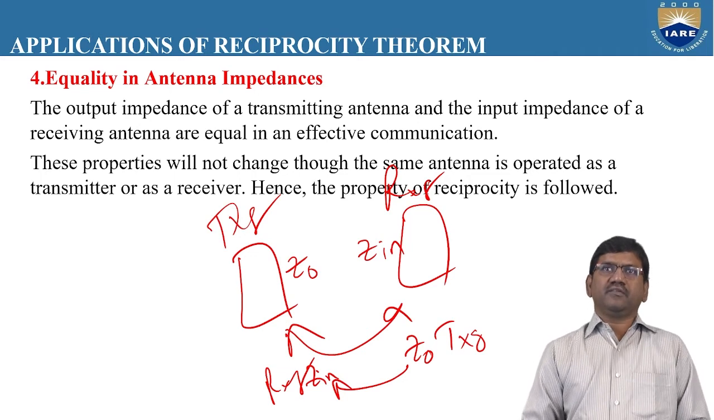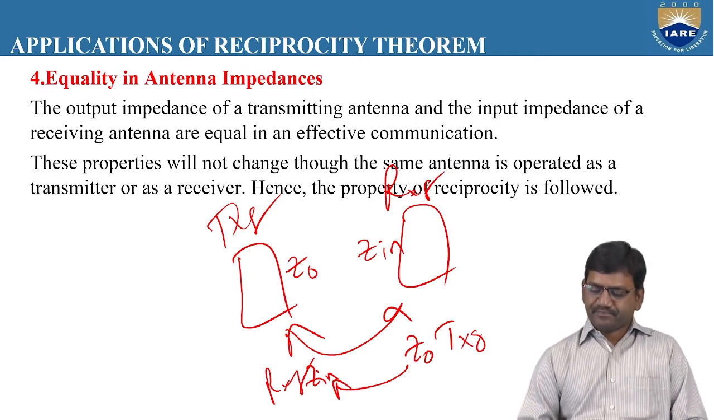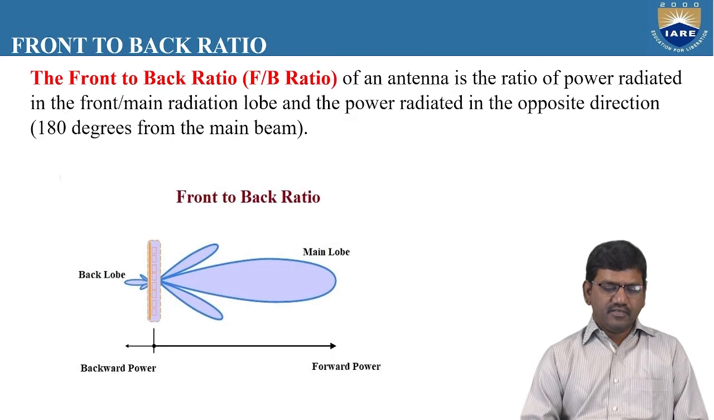So these are the applications of the reciprocity theorem. That means equality in antenna impedances, equality in directional patterns, equality in effective length, and equality of directivities. So these are the 4 different applications of reciprocity theorem. We shall go for the next one.